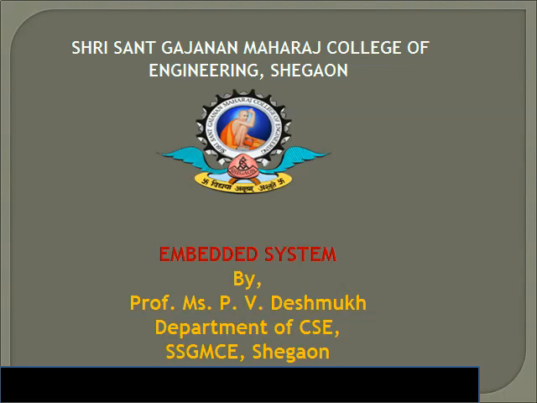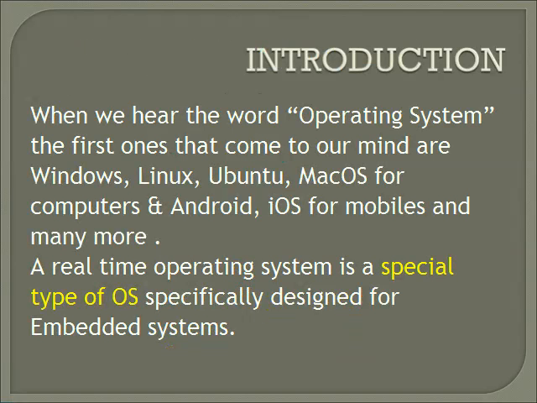Hello everyone. We will discuss real-time operating systems in embedded systems. As we know, an operating system is an interface between the computer user and the computer hardware. Also, an operating system is software which performs all the basic tasks like file management, memory management, process management, handling input and output, and controlling peripheral devices such as disk drives and printers.